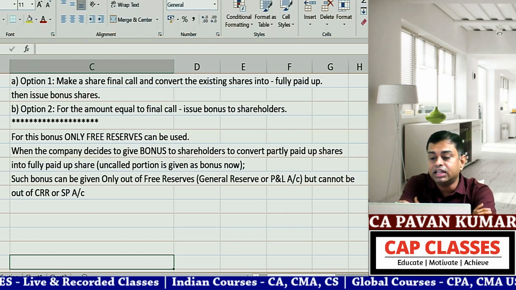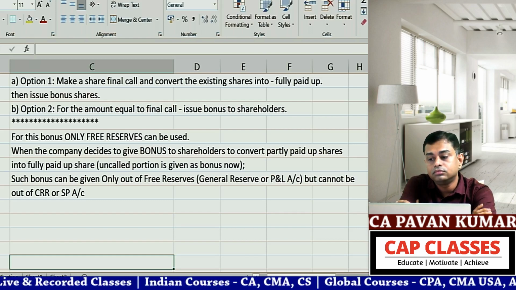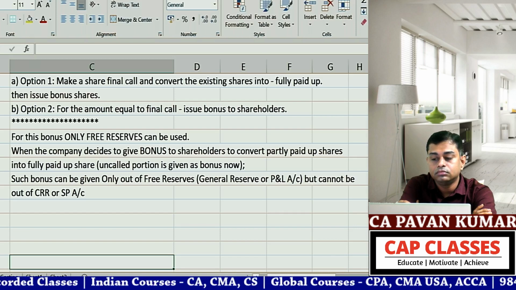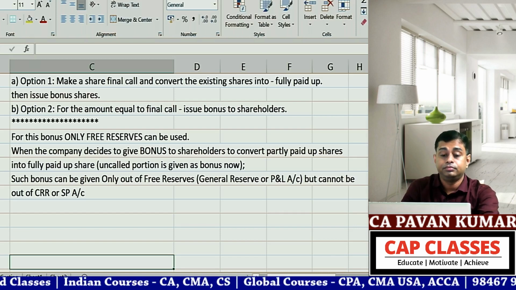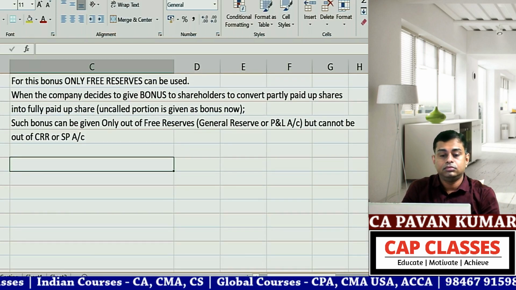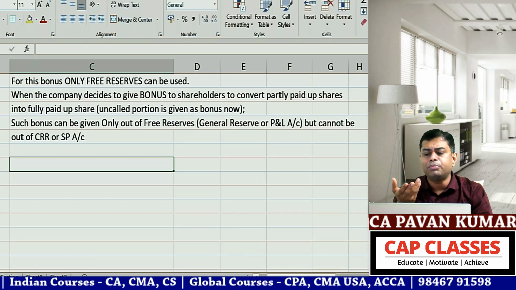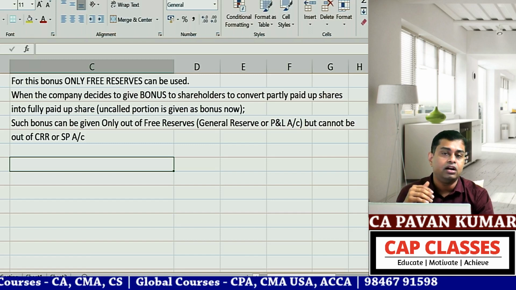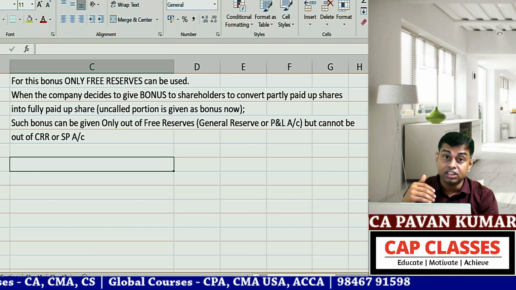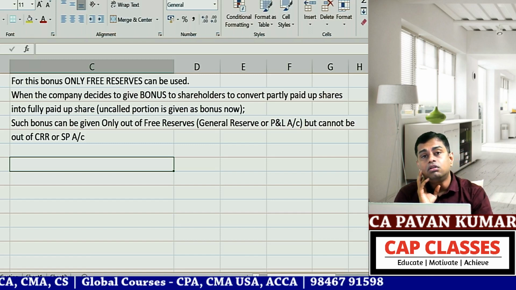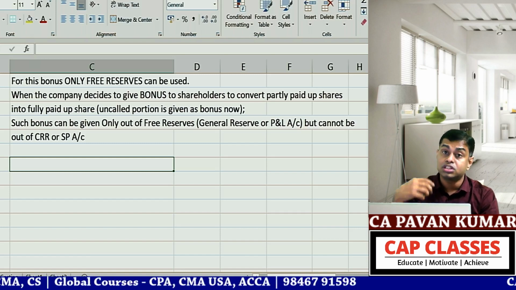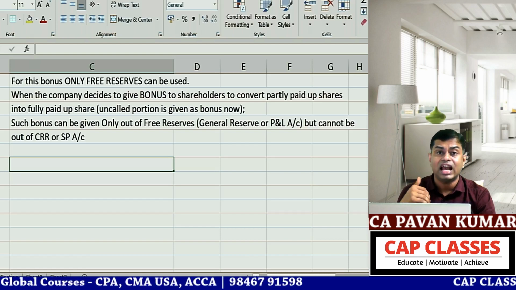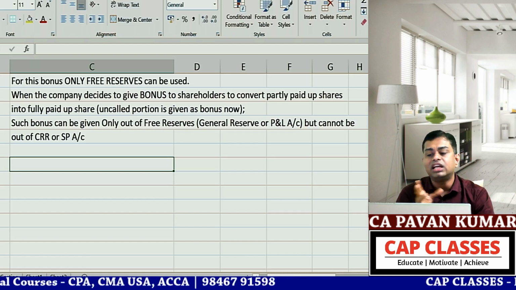Okay, so you understand this. Then there are two more provisions: bonus shares cannot be issued in lieu of dividend. Bonus shares once issued cannot be taken back. Once announced, they should be given only. You cannot take a step back. These are the rules of the Companies Act.